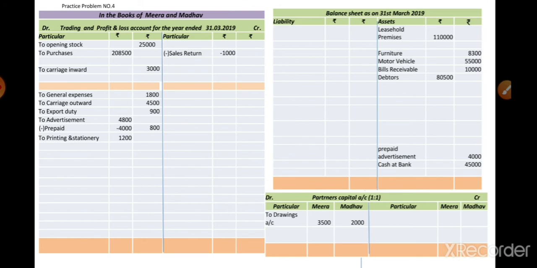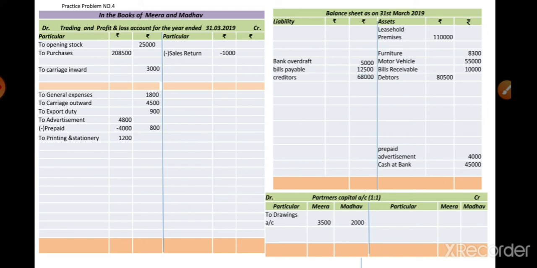Now we see the credit balance list. First of all, bank overdraft, it is a current liability. On the balance sheet liability side we recorded it as a bank overdraft, amount in the outer column 5,000. Next one is the bills payable, liability side again below the bank overdraft. Outer column amount we recorded as 12,500.